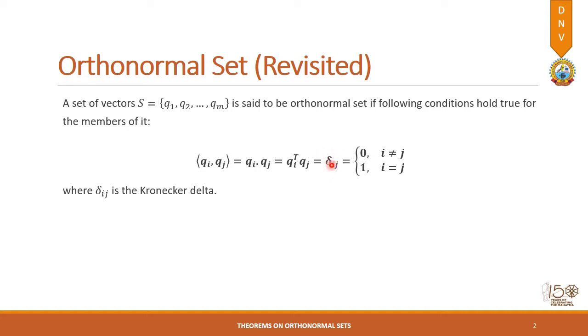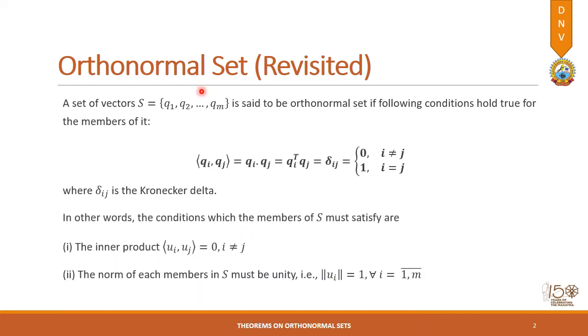Kronecker delta ij is a function defined in the manner that it is always 0 for i not equal to j and it is equal to 1 when i equals j. So a set of vectors is called orthonormal because of the two parts, 0 and 1. 0 is for the ortho part and 1 is for the normal part.